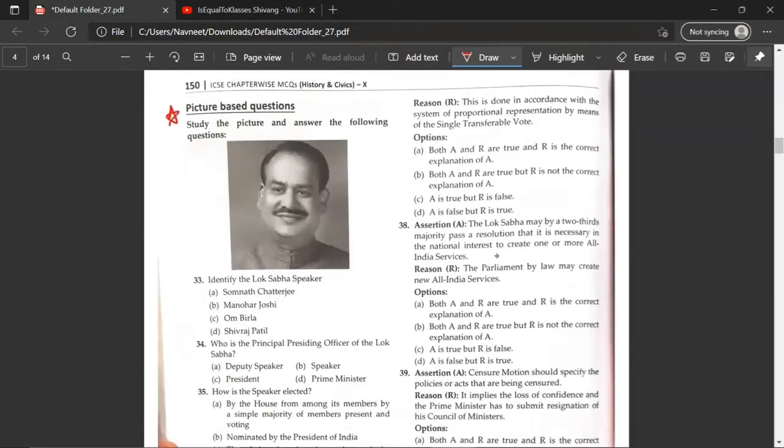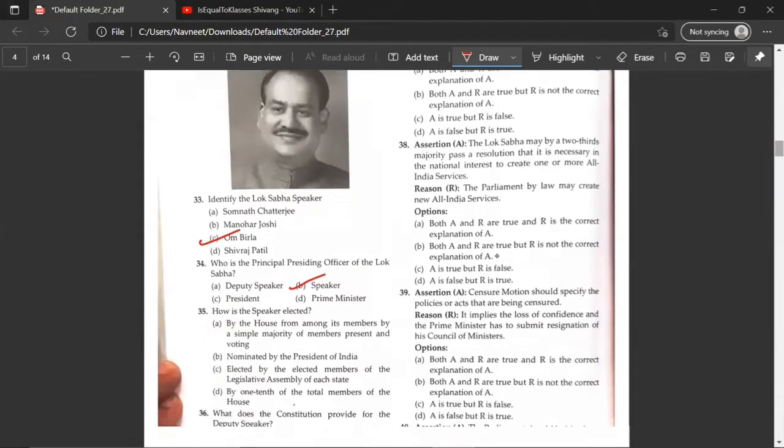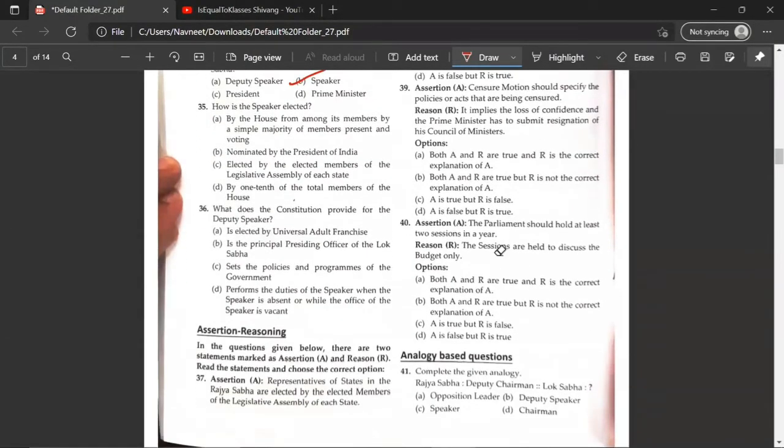Picture-based questions. Study the picture and answer the following questions. Identify the Lok Sabha Speaker. Om Birla. C. Who is the principal presiding officer of the Lok Sabha? The Speaker. B. How is the Speaker elected? By the House from among its members by simple majority of members present and voting. What does the Constitution provide for the Deputy Speaker? D. The duties of the Speaker when the Speaker is absent or while the office of the Speaker is vacant.